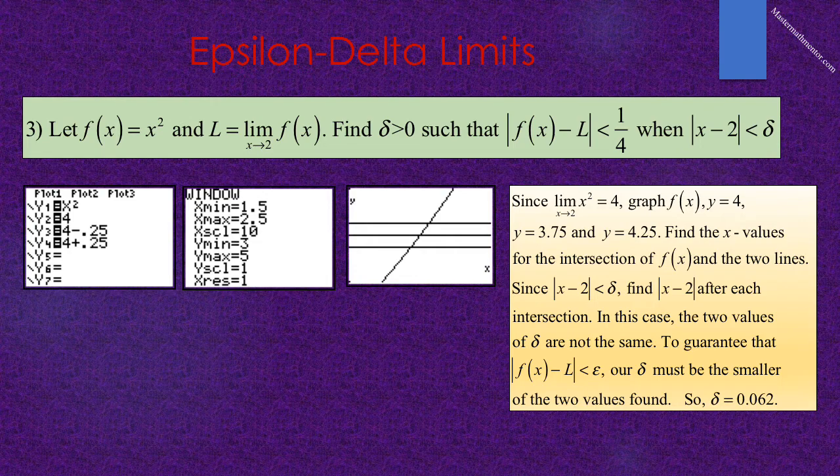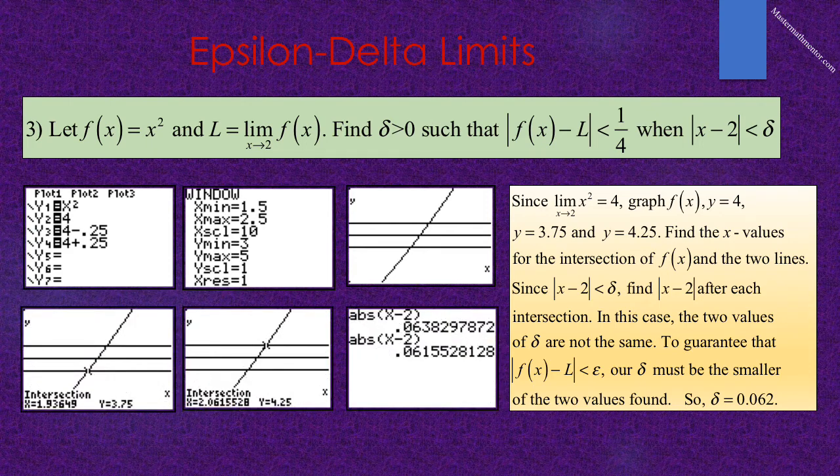We want to show this in a window that will show the correct values of x and the correct values of y. So we will use an x-min of 1.5 and x-max of 2.5 as we want to be around 2. And for y-min and y-max, we'll use 3 and 5 as we want to straddle 4. And we can see the graph running through the 3 lines, 3.75, 4, and 4.25.